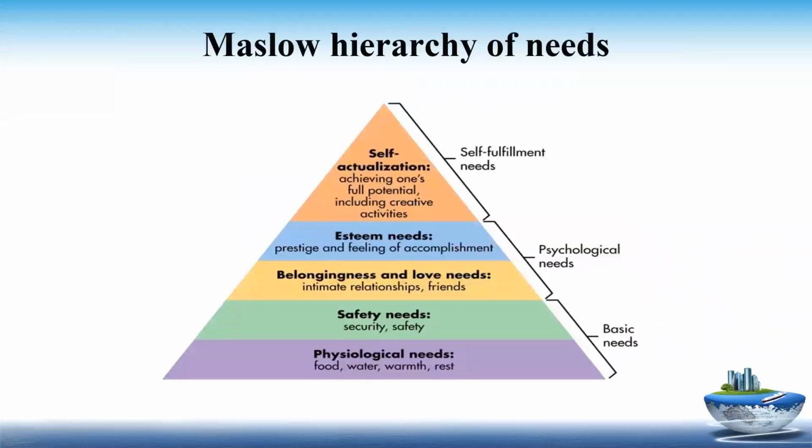Now, this is the most popular needs theory given by Abraham Maslow. What this model says is that the needs have been divided into five levels, and these are arranged in hierarchical order, in order of importance from the bottom level to the top level. The bottom level represents the biogenic needs, whereas the higher level represents the psychogenic needs. It means that a person has to move step by step. Once he has fulfilled the lower level needs, then he can move to the upper level.